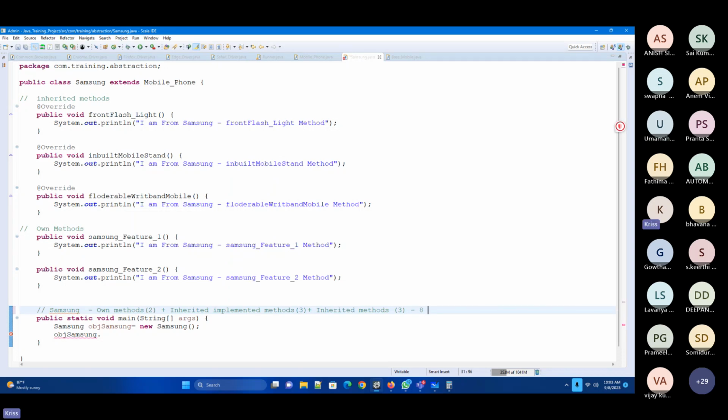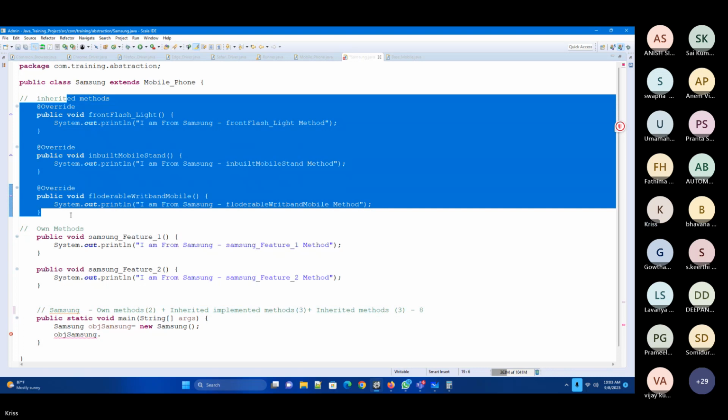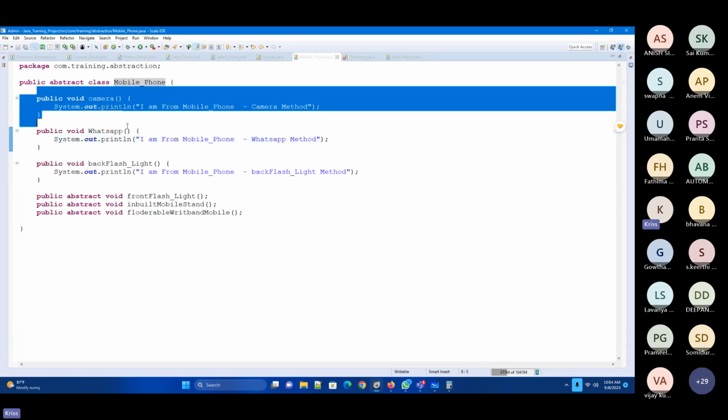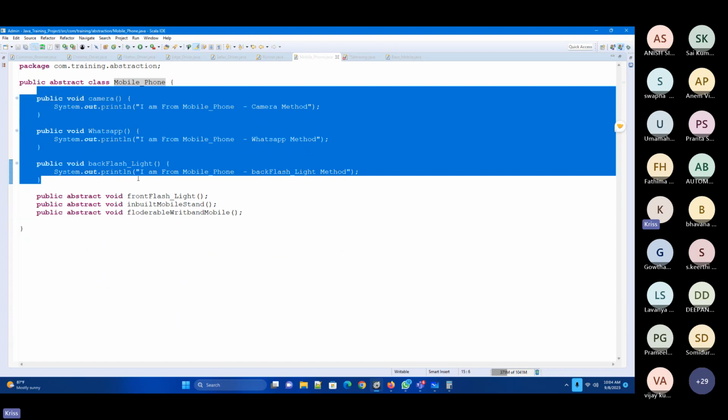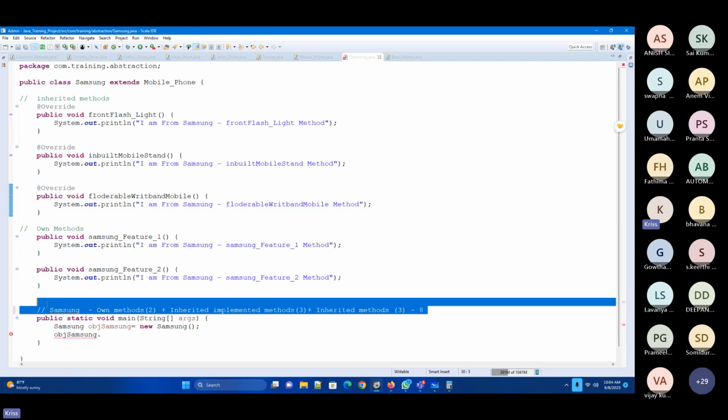See, always in inheritance, you shouldn't forget the basics. Now, these are inherited implemented methods, and those are inherited methods because it's a parent class. Once again, parent and child, we forgot, right? My grandfather had 5 acres, my father had 3 acres, and I have 5 acres. Now, 5 plus 3 plus 5, so 13 acres I have. That is what I told you, right? So this is what you need to take. So there are 8 methods it can access for this.